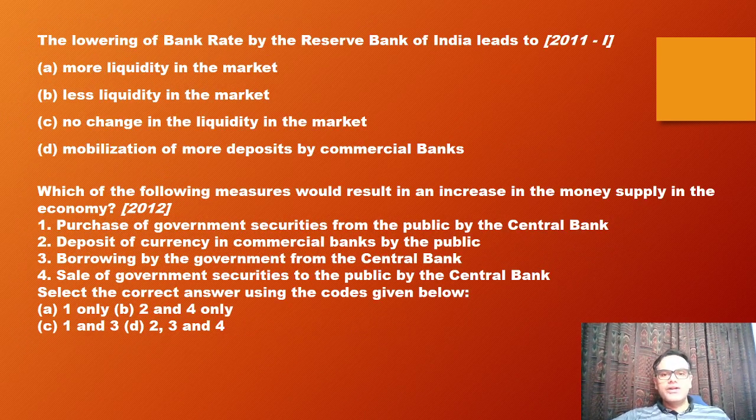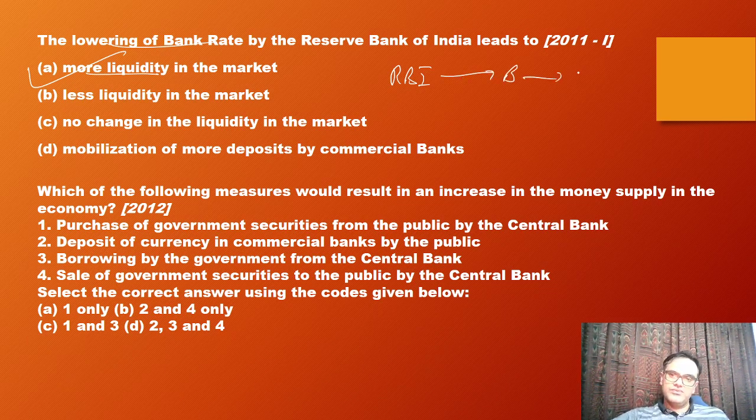Next, the lowering of bank rate by RBI will lead to what? If the bank rate is lowered, there will be more liquidity in the market. Less liquidity, no. No change in liquidity, no. Mobilization of more deposits, no. So this is the answer. Whenever bank rate is lowered, the transmission of monetary policy can be better. From RBI to banks, the money will be made available at a lesser rate of interest, and then from banks to borrowers the liquidity towards the economy can increase.